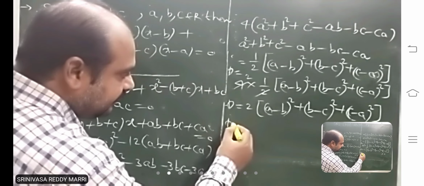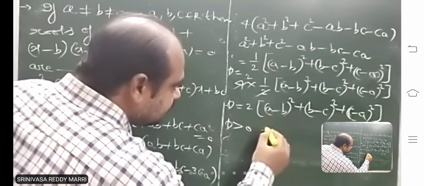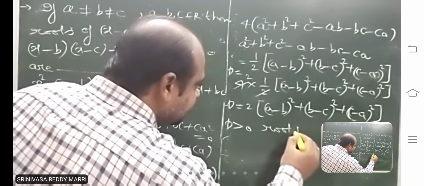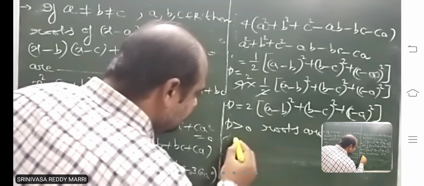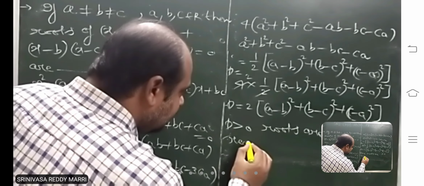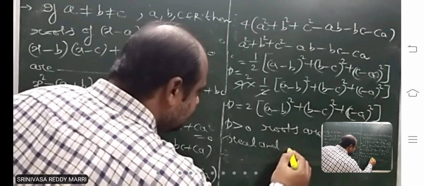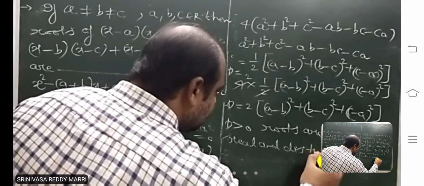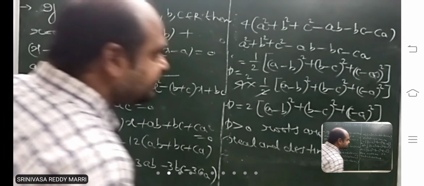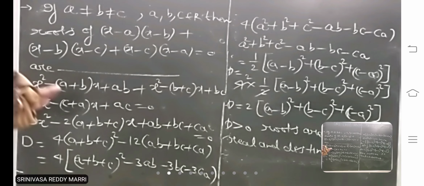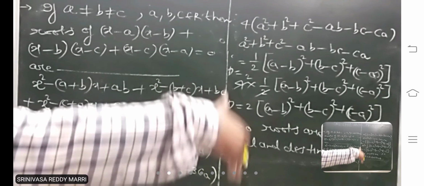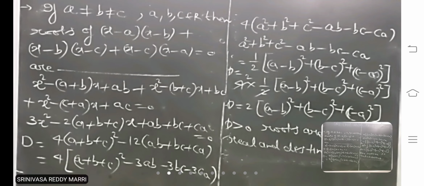So the discriminant is greater than 0. The roots of the equation are real and distinct. Whenever an equation is given, the simple concept is to find the discriminant and check the conditions. Here the discriminant is greater than 0, so it will have real and distinct roots.